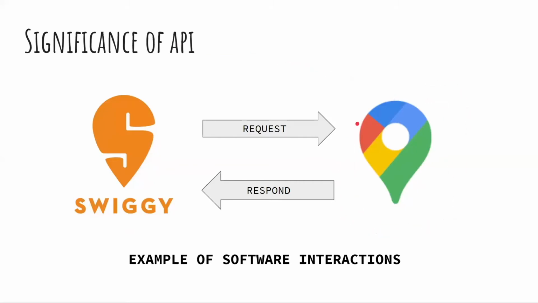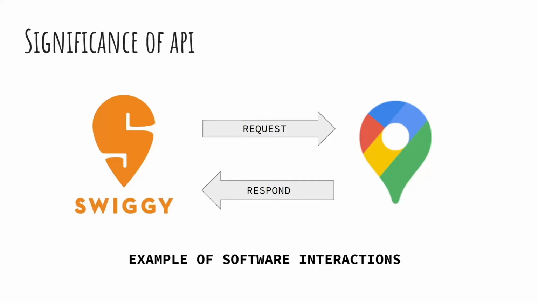But how are these two software working with each other? So there is an API. Whenever you open your Swiggy app, an API request is sent to Google Maps: yes, my user wants the location of the restaurants. So that API request is sent to Google Maps, and then the API responds back and gives you the particular data of the maps for your location.